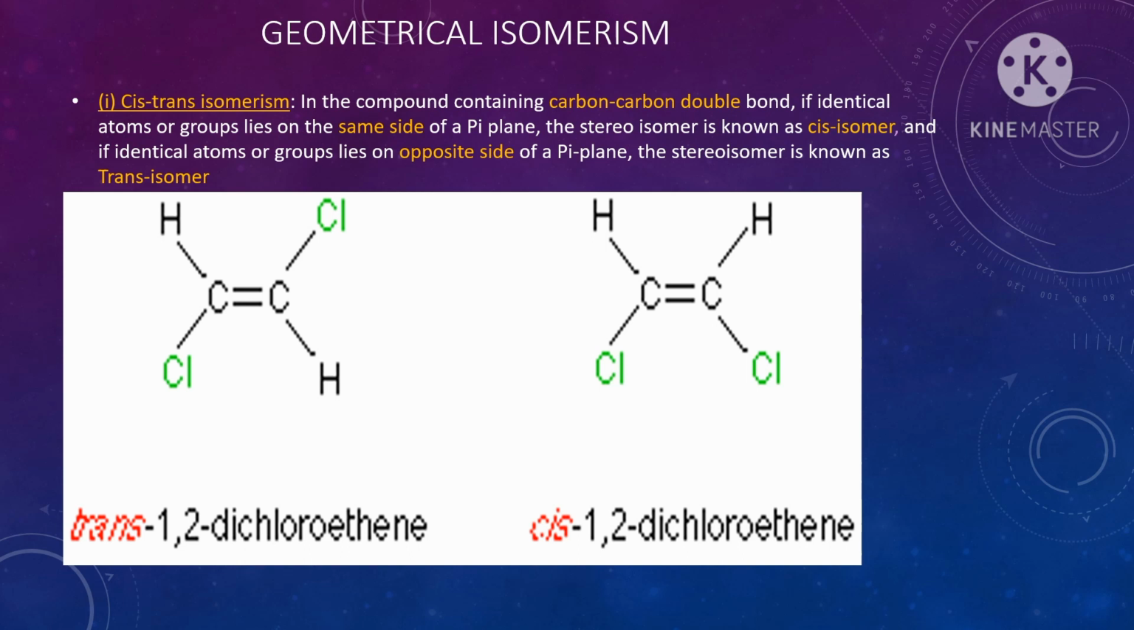See the example. The first one is 1,2-dichloroethene. The chlorine atoms are attached on opposite sides of the carbon-carbon double bond. So this is called the trans isomer. And in the second one, the same identical atoms are present on the same side. So this is called the cis isomer.